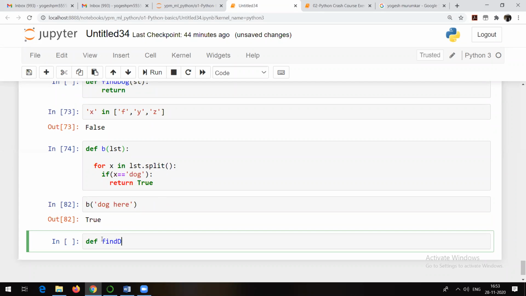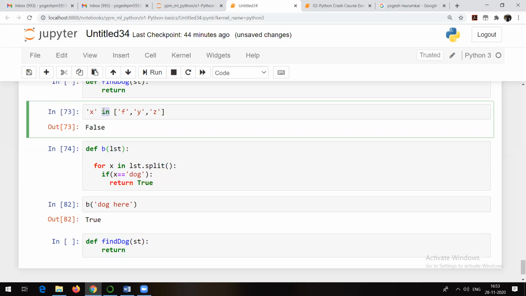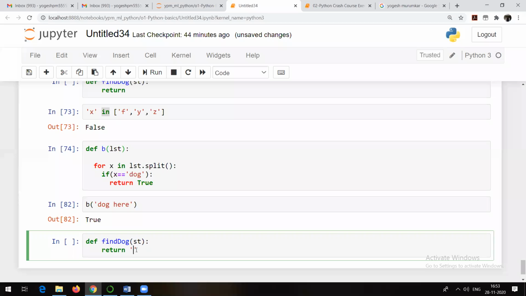So I will give it a proper name. Define a function find_dog. Some string is here, right? And it should return. Now what should it return? So I will be making use of this in operator. So what I will do is return whatever the result of this one.